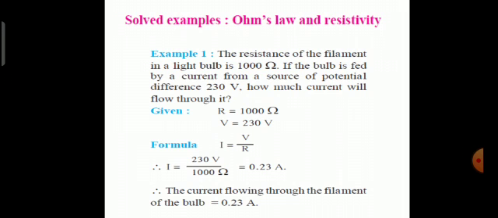Resistance R is 1000 ohm and potential difference is 230 volt. We know that current I is V divided by R. So it is 230 volts divided by 1000 ohm. So the division comes to 0.23 ampere.